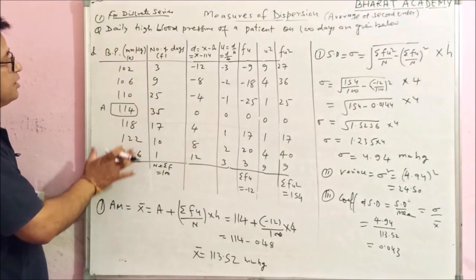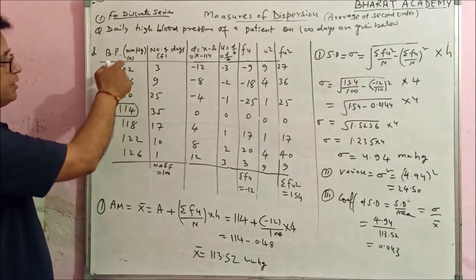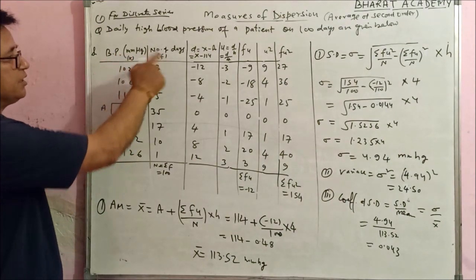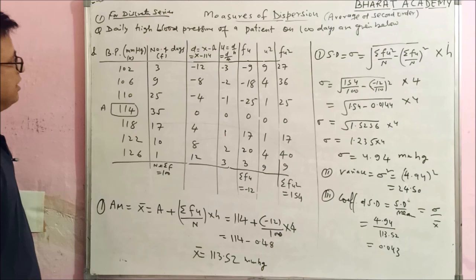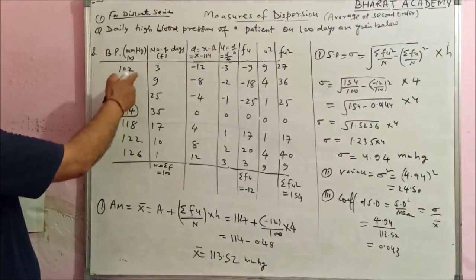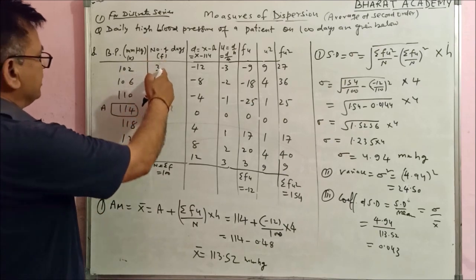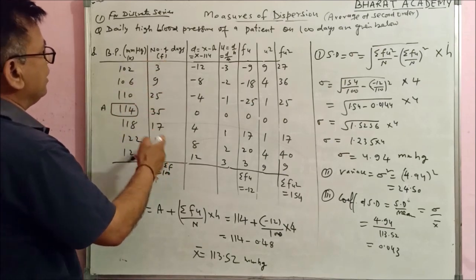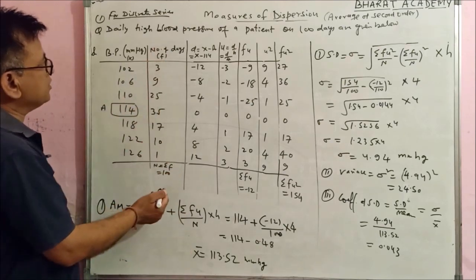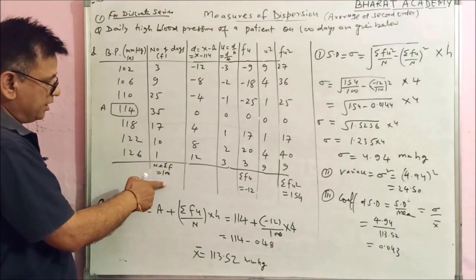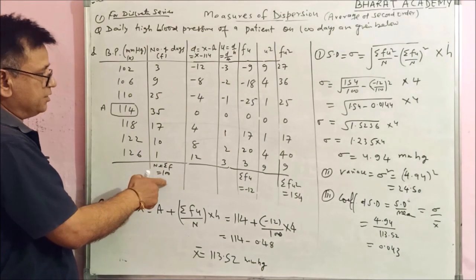These are the blood pressure values in mmHg. I have taken it as x, and the number of days as f. BP 102, 106 up to 126. Number of days 3, 9 up to 1. Now the total frequency, the summation of f, is 100.